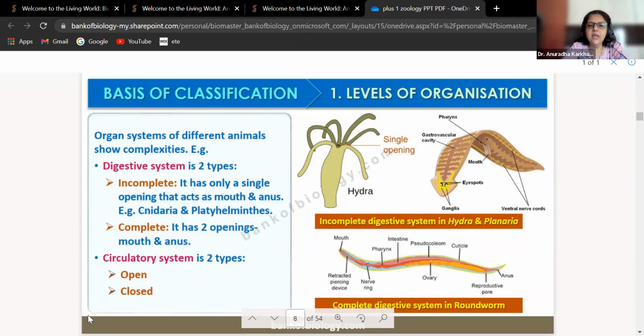So here you can see incomplete digestive system in hydra. Single opening is going to be present, correct? यहीं से खाना है, यहीं से फेंकना है unwanted चीज. Complete में you have got 1 mouth and 1 anus. Fine.